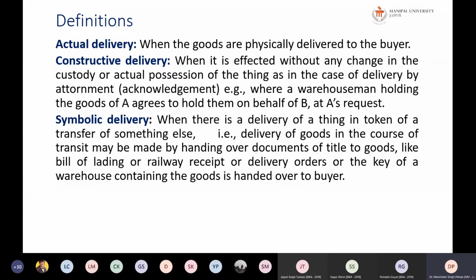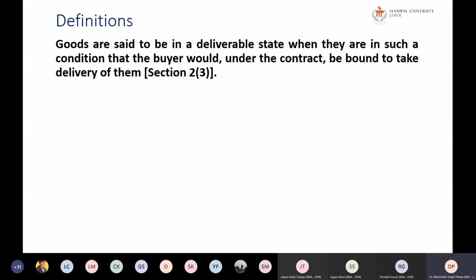Next is symbolic delivery, when there is a delivery of a thing in token of a transfer of something else. For example, in order to transfer a car to someone else, we just hand over the keys. So handing over the keys is a symbolic delivery. That is, the delivery of goods in course of transit may happen by handing over the documents of title of the goods, like a bill of lading, railway receipt or delivery order, or a key of a warehouse containing the goods is handed over from the seller to the buyer. So this is called symbolic delivery.